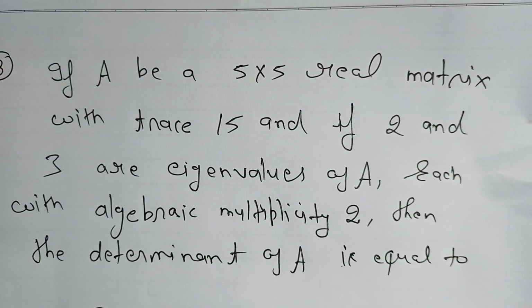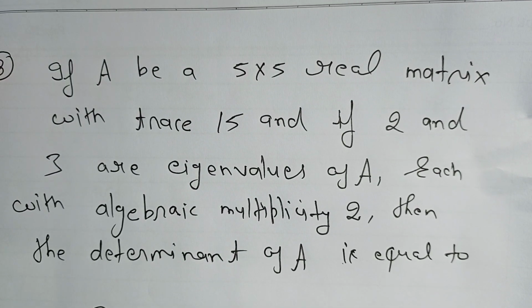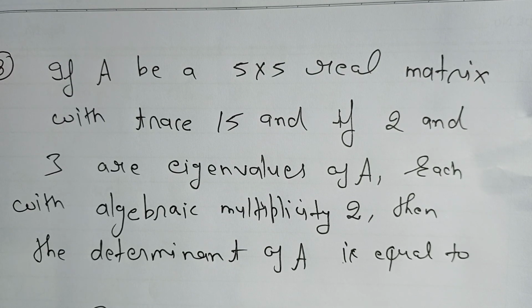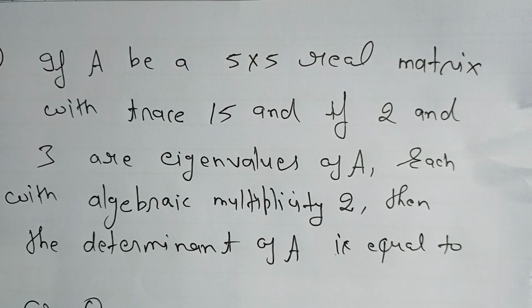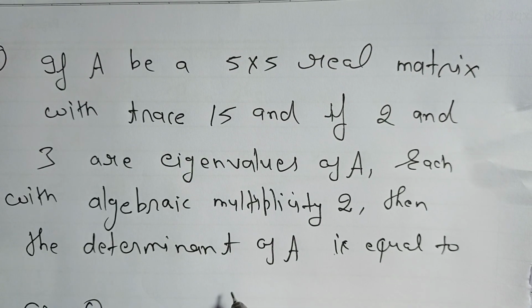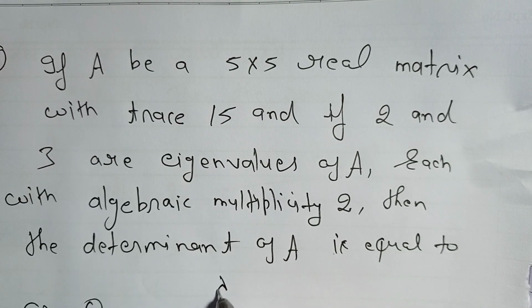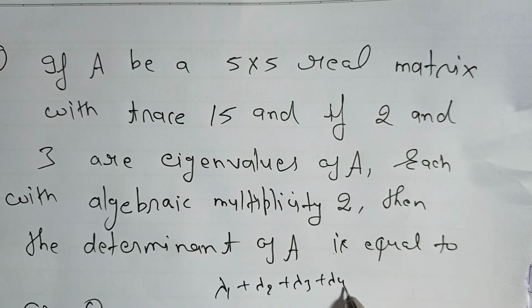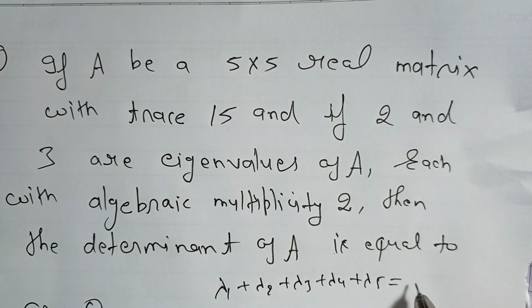Next question, let A be a 5 by 5 real matrix with trace 15, and if 2 and 3 are eigenvalues of A, each with algebraic multiplicity 2, then determinant of A equals what. So first try to find the eigenvalues. Trace is 15, which means lambda 1 plus lambda 2 plus lambda 3 plus lambda 4 plus lambda 5 equal to 15.